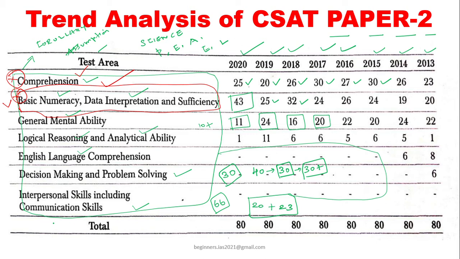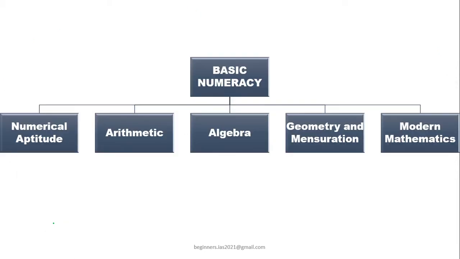Let us analyze a few basic things related to basic numeracy and data interpretation and sufficiency. This basic numeracy plays a very vital role. See, this is split into 5 sections. One is numerical aptitude, and then arithmetic, and then algebra, and then geometry and mensuration. Finally, modern mathematics.